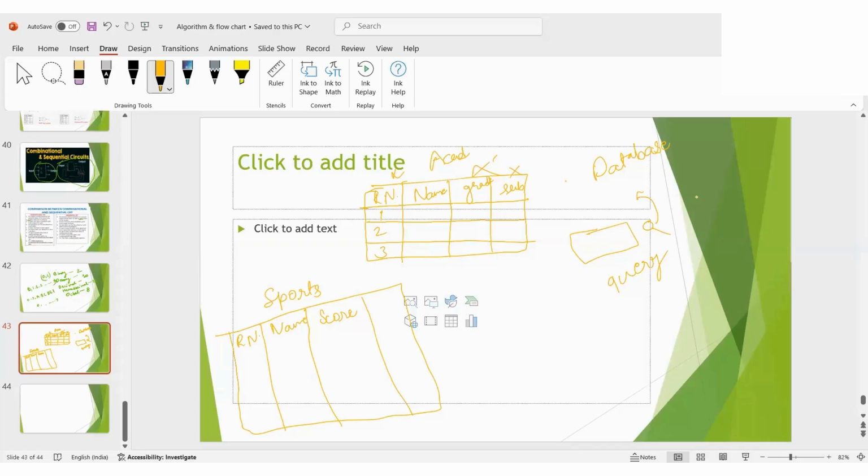Yes. So what a table is, you already know. The table stores data in the form of rows and columns. It's much like a spreadsheet, and each row is a record and each column is a field. So what will a row be called in Access? A row will be called a record, and a column will be called a field.